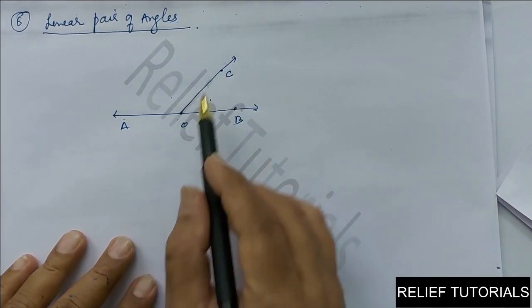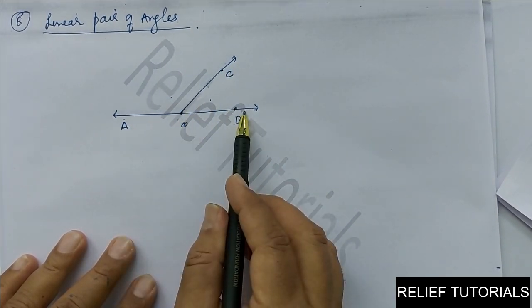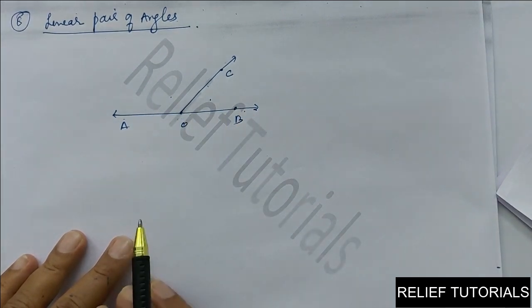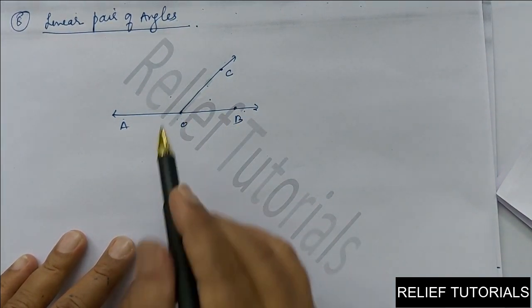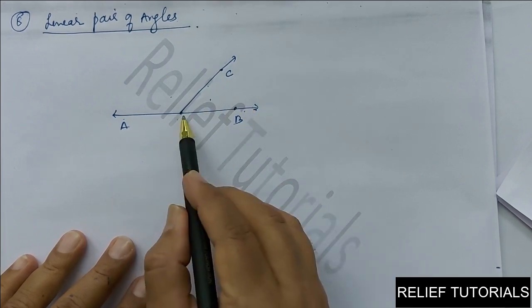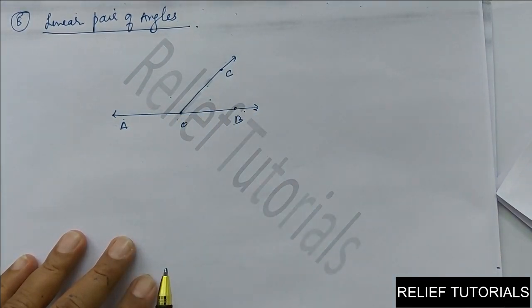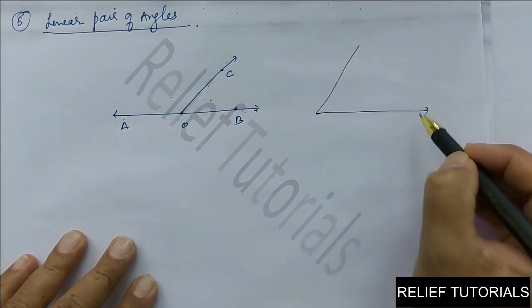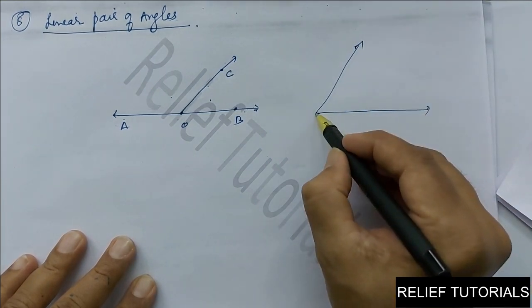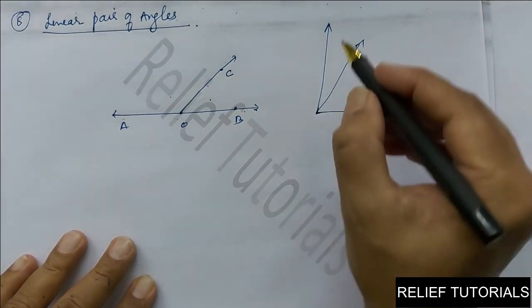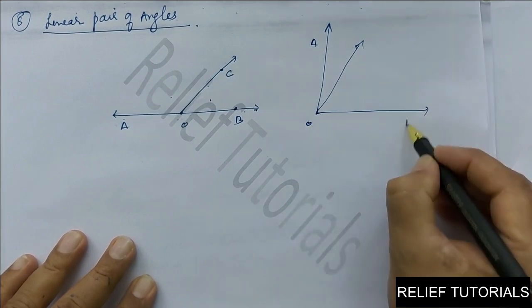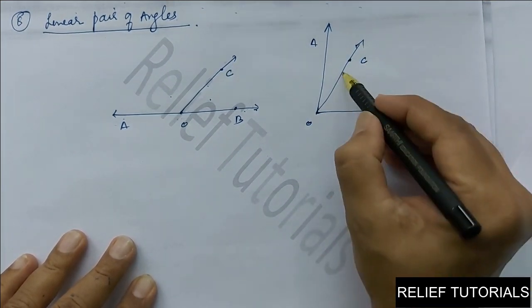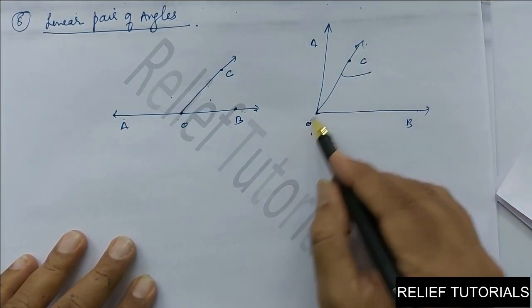OC is a common arm and the two remaining arms are non-common arms, and they are on either side. But one thing, have you noticed here? These non-common arms are opposite to each other. If I draw in this manner, with A, O, B and C, this is the common arm, angle AOC, angle BOC.